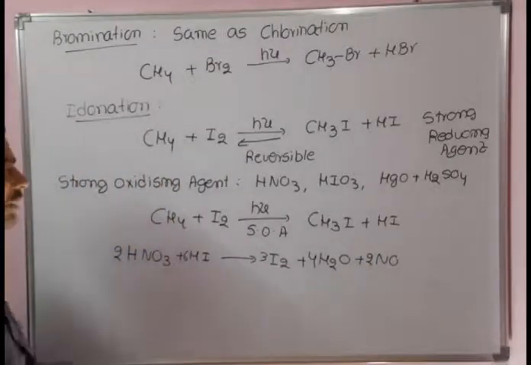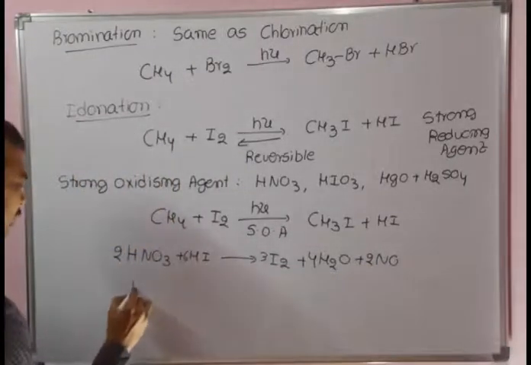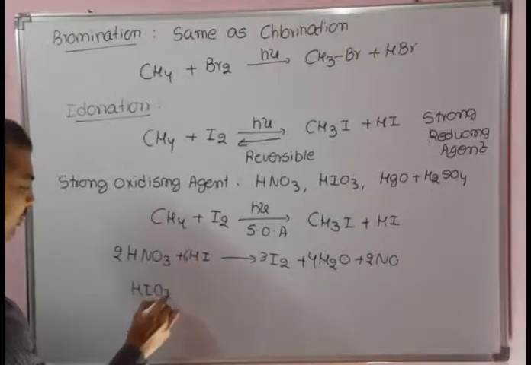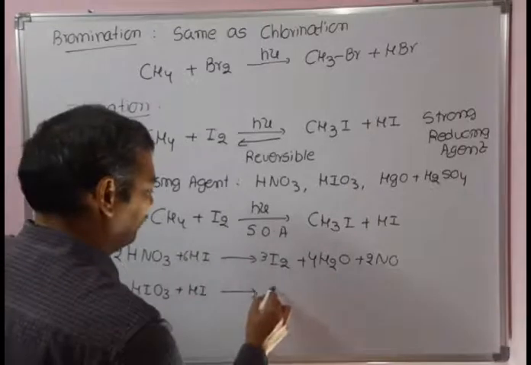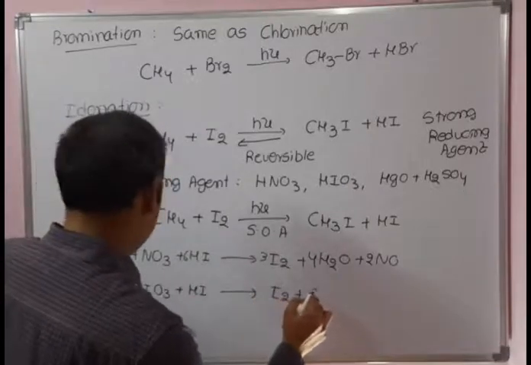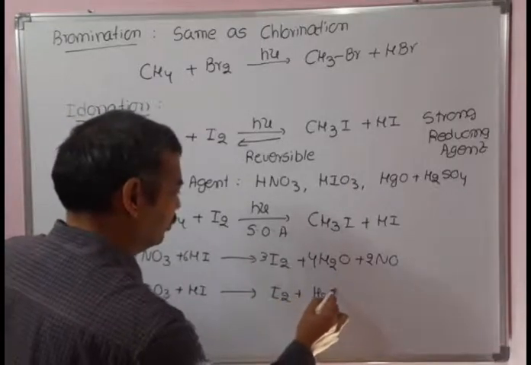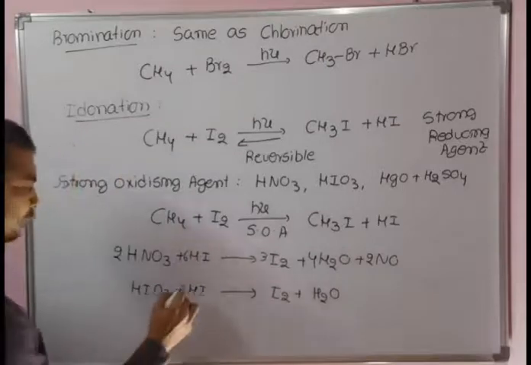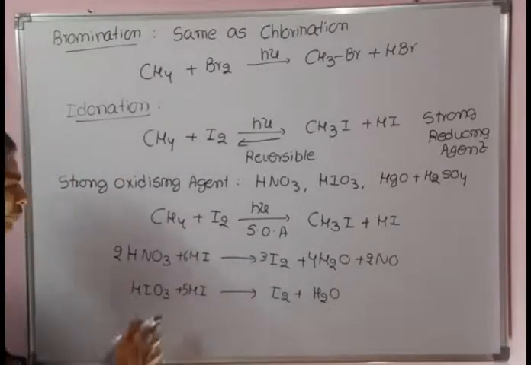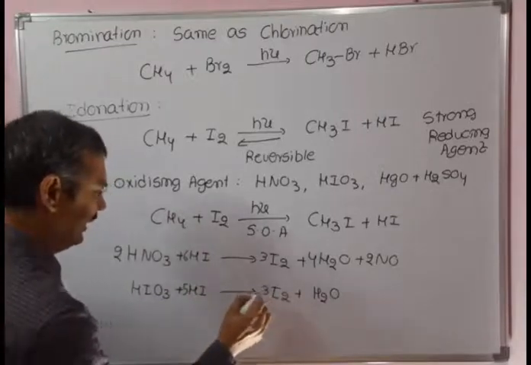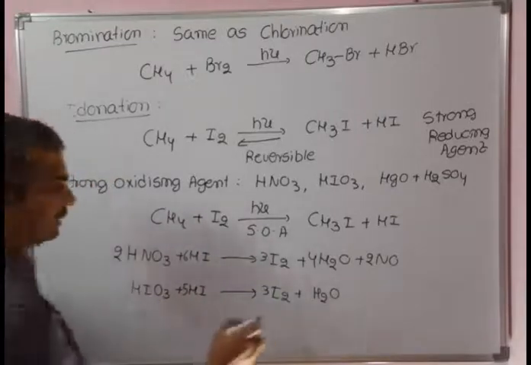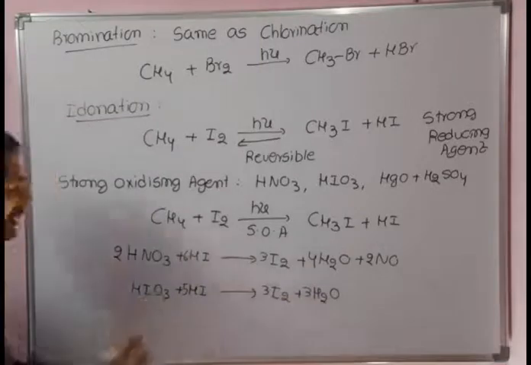Suppose you use HIO3 as a reagent. The HI that reacts with HIO3 gets converted into iodine plus water. Balancing this reaction: use 5HI plus HIO3, giving 3I2 and 3H2O.